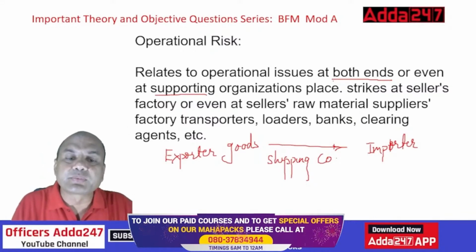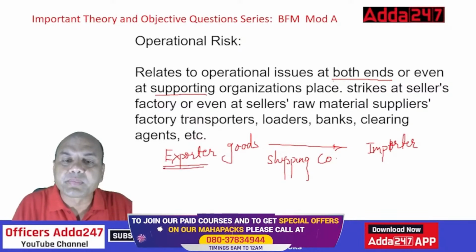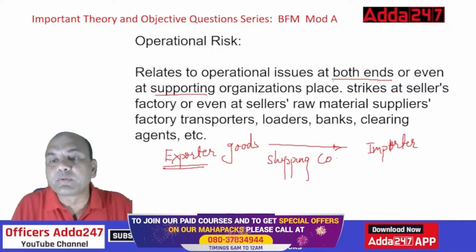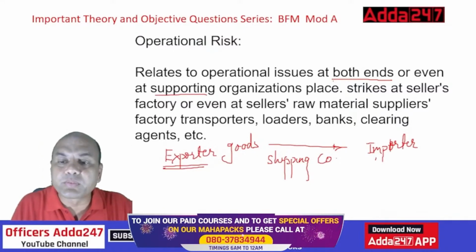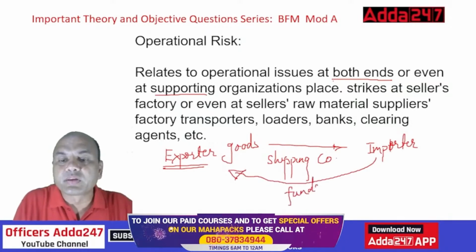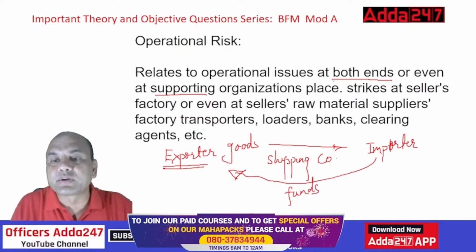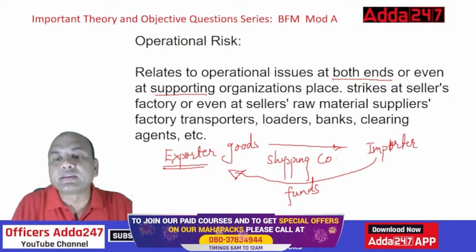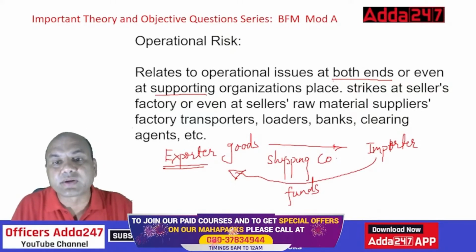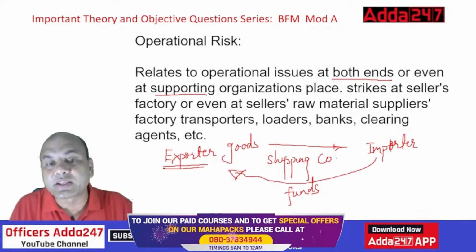If the exporter is having some problem, then that exporter won't be able to ship the goods. If the importer is having a problem, the importer won't be able to give the funds back, because funds should be received from the importer. Then there are strikes at the seller's factory. This can also happen, strikes at the seller's factory or even the seller's raw material supplier's factory.